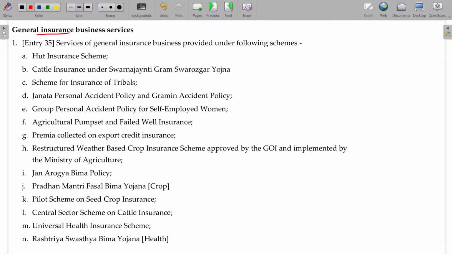Including general insurance also. Lots of general insurance like hut, cattle, Janata, personal, agricultural pump set, Varsha Bima, all these things are exempted. Do I want to remember all these things? No, not required. One happy thing, not required to remember all these. Is that okay?